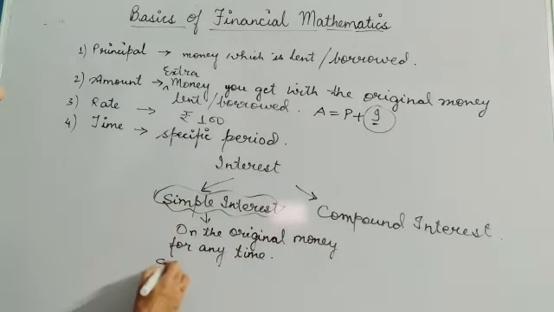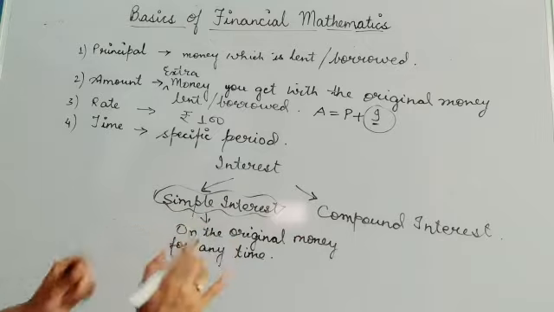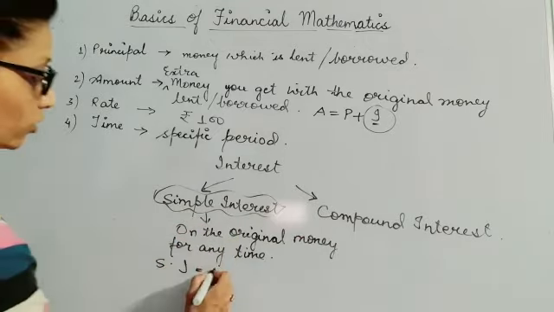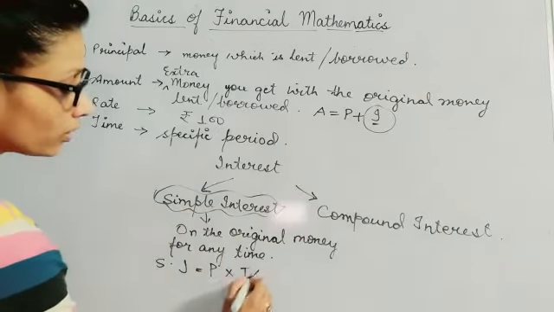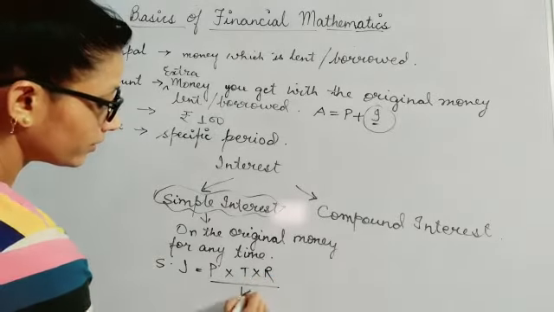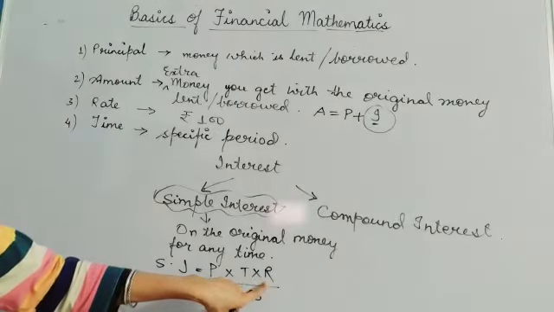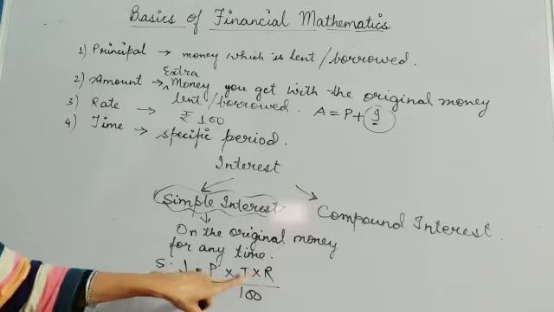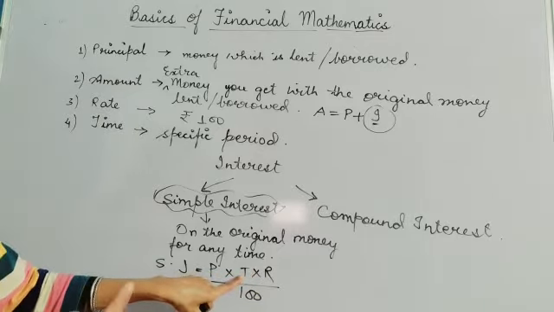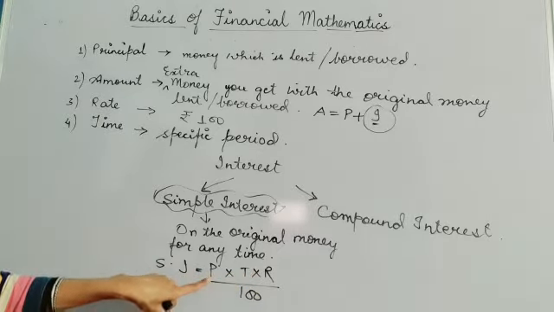Now simple interest can be calculated with a simple formula which you have read in your lower classes also, which is P into T into R by 100, where R will always be given to you in percentage, and time will be given to you in years or months. This P is your principal amount, that means the original money which you are borrowing or lending from somebody.